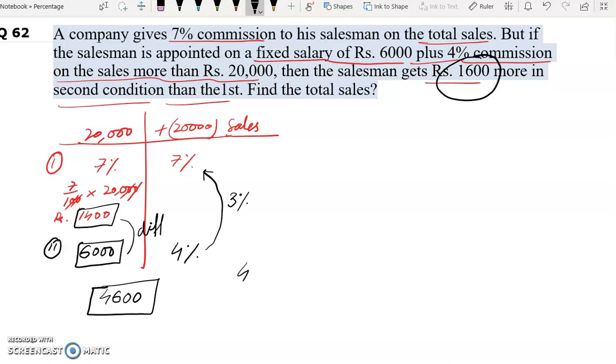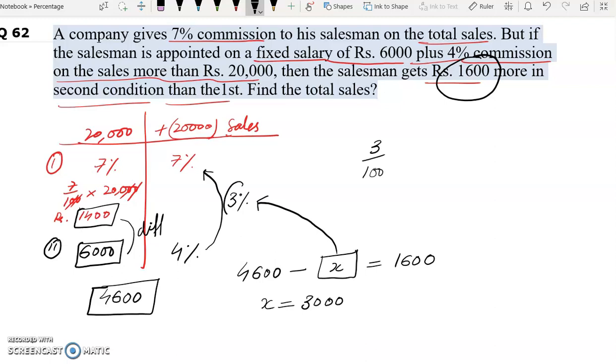So 4,600 minus, let's say, x is equal to 1,600. Now this x is because of this. So we can find the value of x. X is equal to how much? 4,600 minus 1,600, which is 3,000. So x is 3,000.